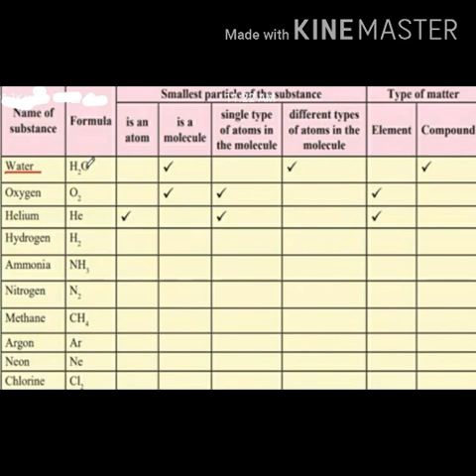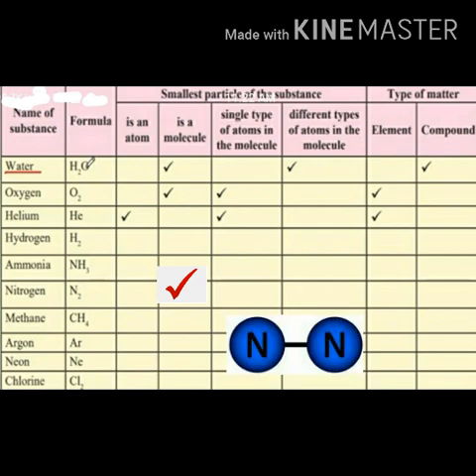Number 6, nitrogen. Its formula is N2. Nitrogen is a molecule because here two nitrogen atoms are chemically bonded to each other. As both are the same type of atoms, there is only a single type of atom present in the nitrogen molecule, and nitrogen is an element because both are the same type of atoms present in this matter.